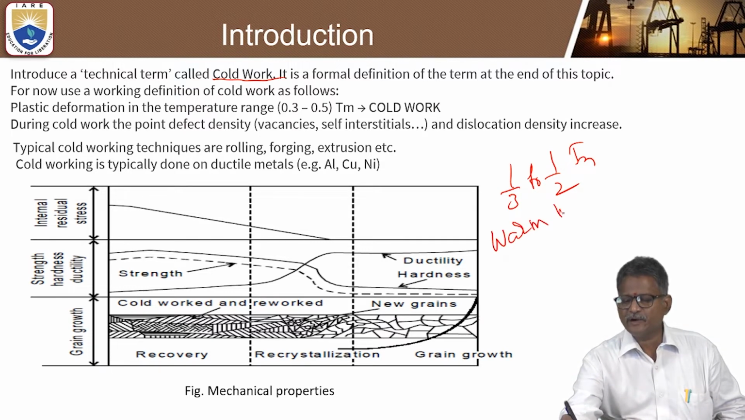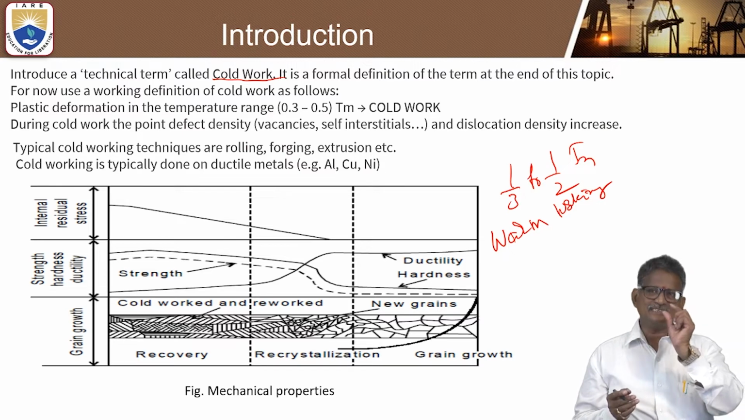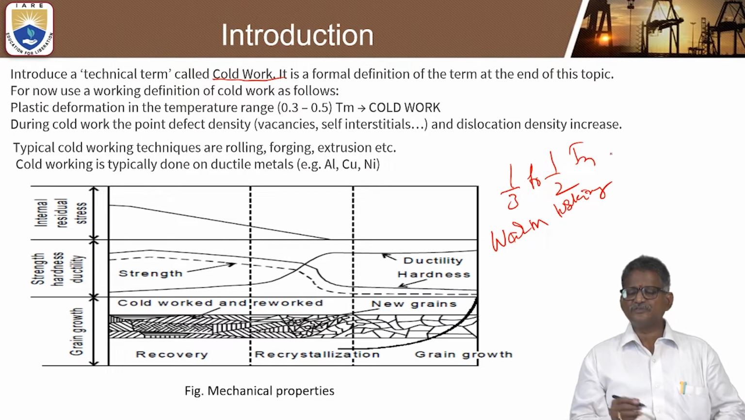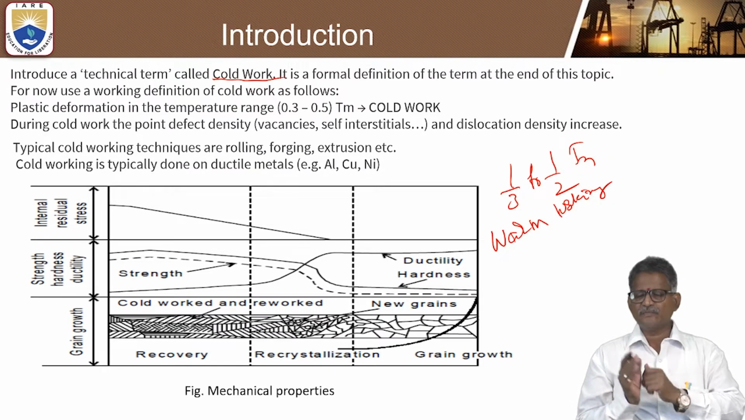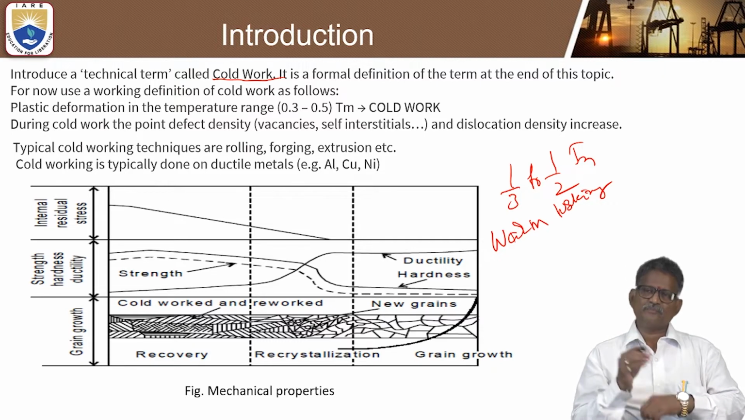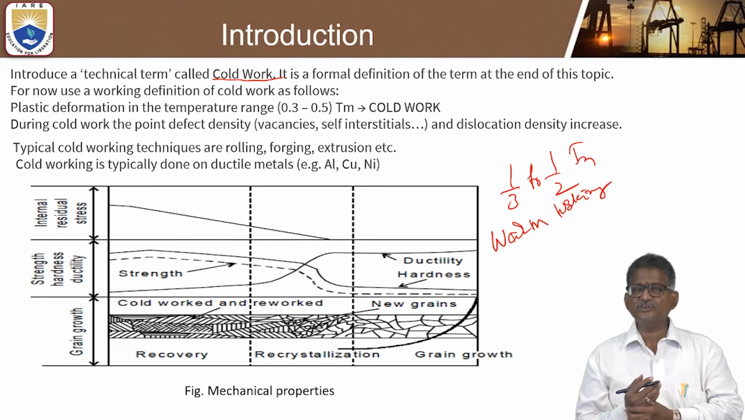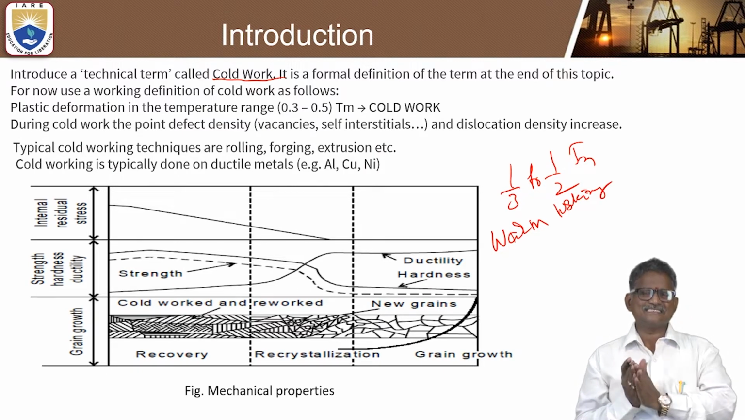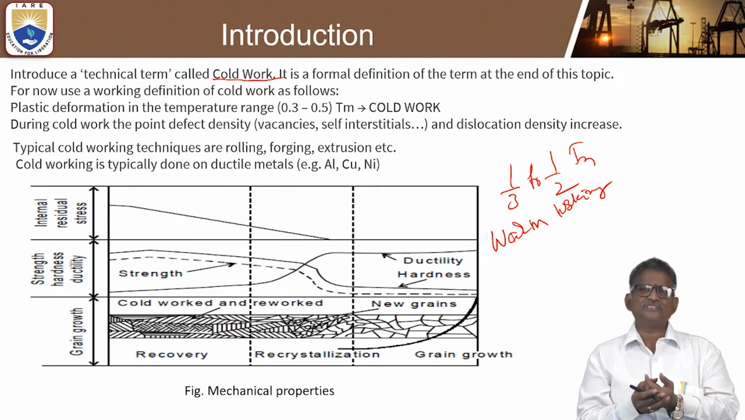So it is an important terminology. Sometimes this is asked in competitive examinations also. What is the name for the temperature range of 1/3 to 1/2 of the melting temperature? We call it warm working. This is a very important objective type question in competitive exams, and even in some interviews they may ask. Let us see the typical cold working techniques: cold rolling, cold forging process and cold extrusion.